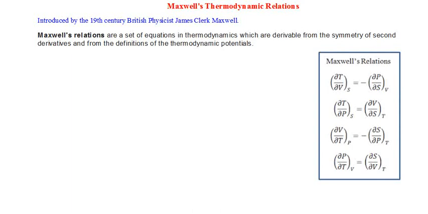Similarly, Maxwell is remembered for a number of sets of equations. E equal to mc square or F equal to ma are individual equations, whereas Maxwell's mathematical genius has produced a number of sets of equations in various fields of physics. And one such set of equations, used in the thermodynamic analysis of a system, is known as Maxwell's relations.